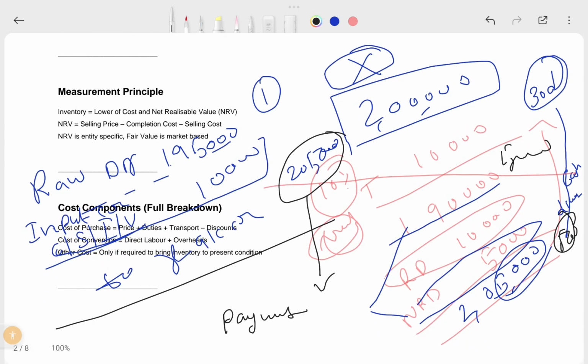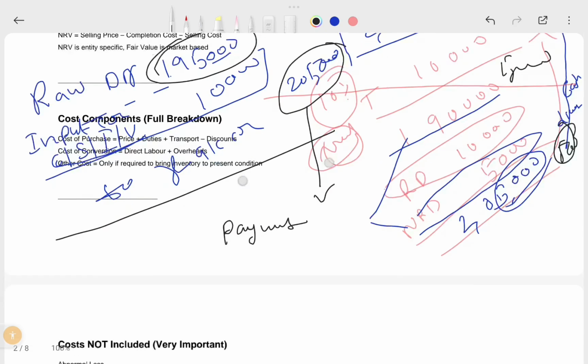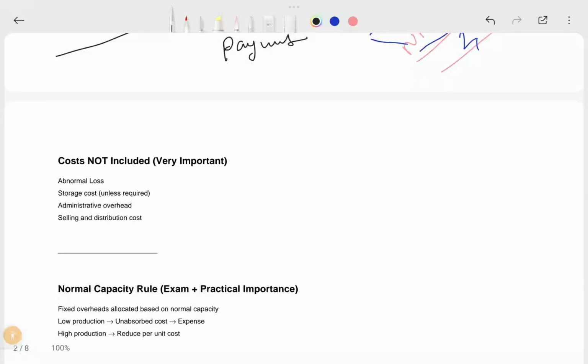And that is why we didn't include this cash discount. If it is a cash discount, we don't take the effect of this cash discount in this 1,95,000. Suppose I will tell two options in this payment clause: option 1 and option 2.